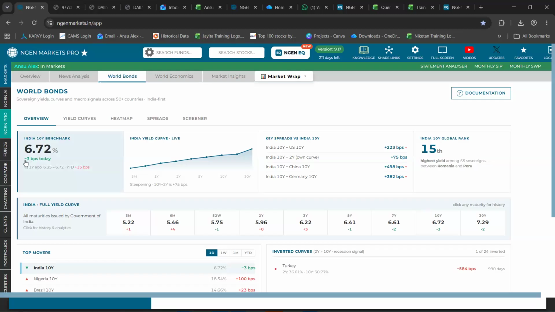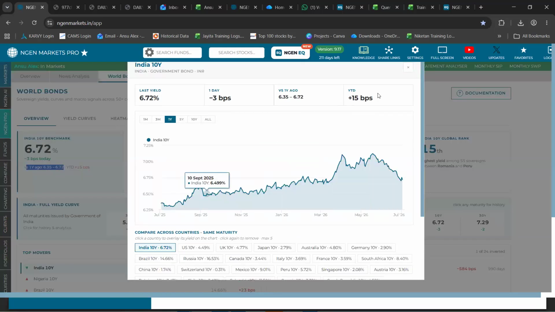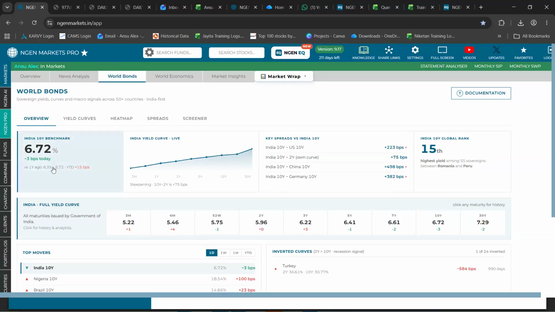And it says in comparison to the previous day, it has fallen by 3 basis points. When compared with 1 year ago, you can see the data ranged between 6.35 to 6.72. And when compared to the YTD performance, it is 15 basis points up.